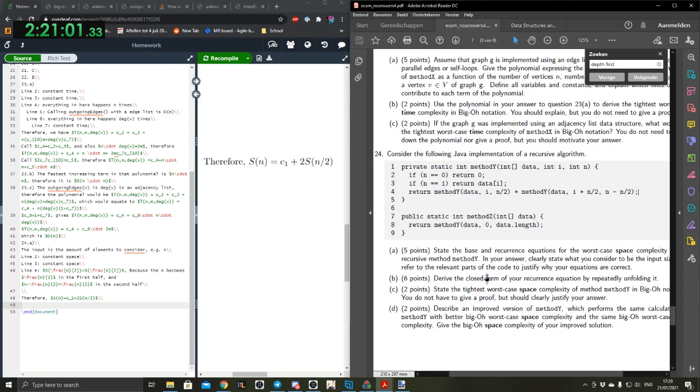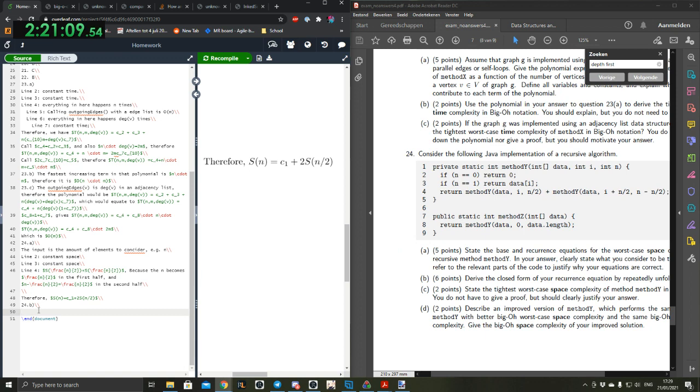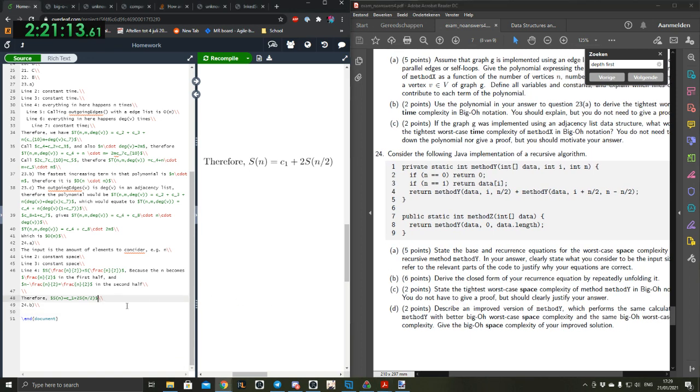And refer to relevant parts of the code to justify whether your equation is correct. Okay, then we go to 24b. Base case. S of 1 is equal to C0. Oh yeah, and the base case, that's a good one. Also on line 2, we are given a base case s of 0 equals c. Okay, that's constant time, let's call it c2.